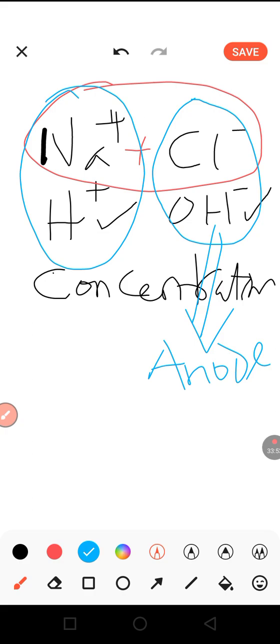However, if two ions are so widely separated in their positions, the effect of concentration is minimal. So the normal order of discharge is then followed. What I mean is, for example, you have fluoride. Fluoride is the first on the list of the anions. If you have fluoride ion and OH minus meeting at the anode, their positions are widely separated from each other.